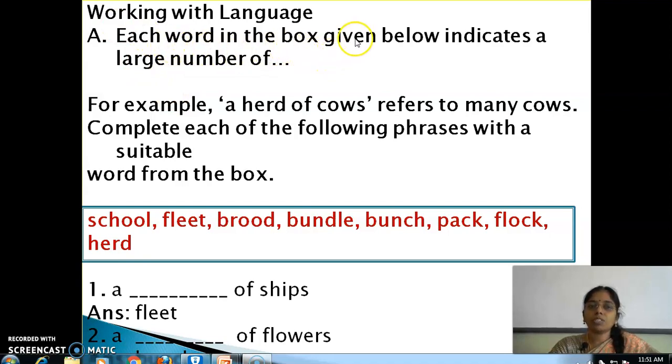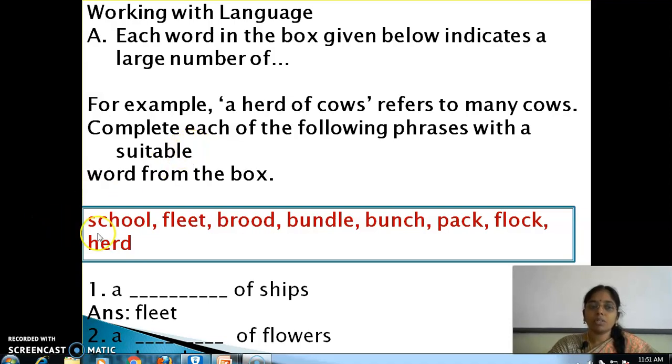Each word in the box given below indicates a large number of dash. The dash represents a collective noun, a large number of objects, animals, birds, whatever it is. For example, a herd of cows refers to many cows.